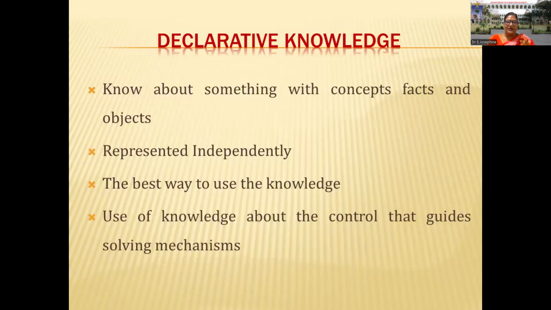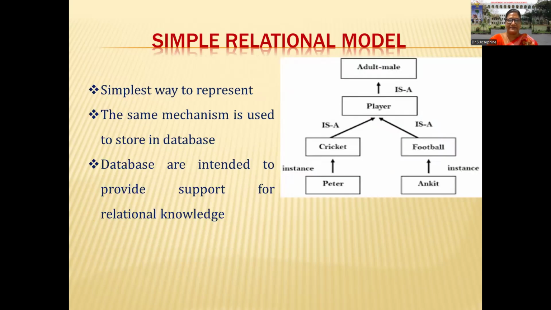Declarative knowledge is knowing about something, with concepts, facts, and objects. Obviously, it is represented independently. This is the best method to use the knowledge, and this knowledge about control will guide the solving mechanism. So several different types of mechanisms can also be used to easily solve a particular problem. That is declarative knowledge.